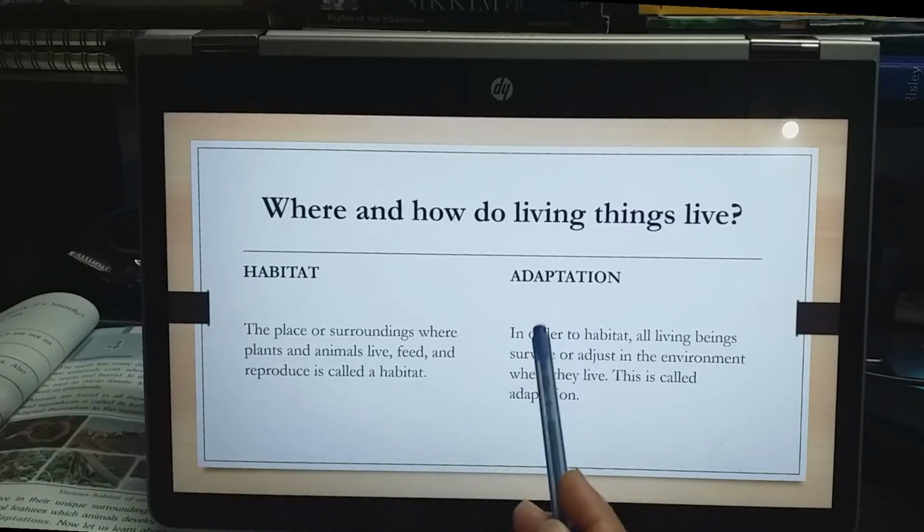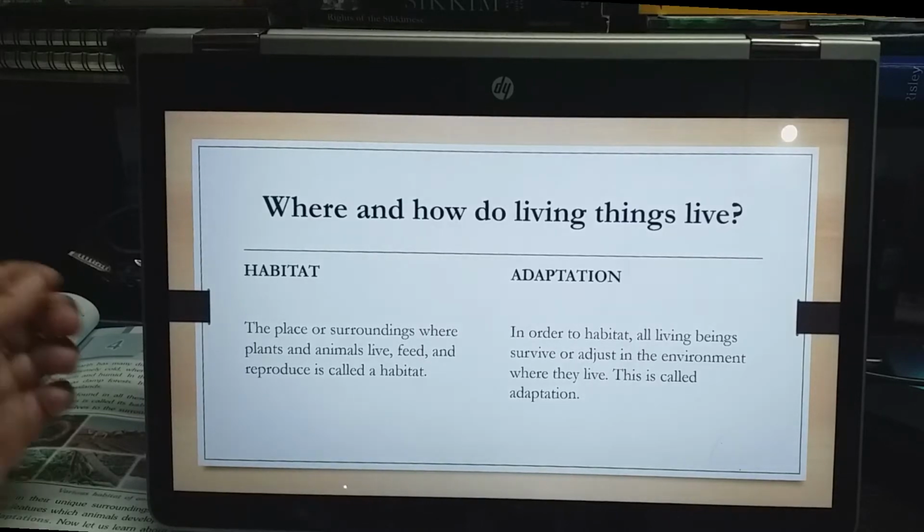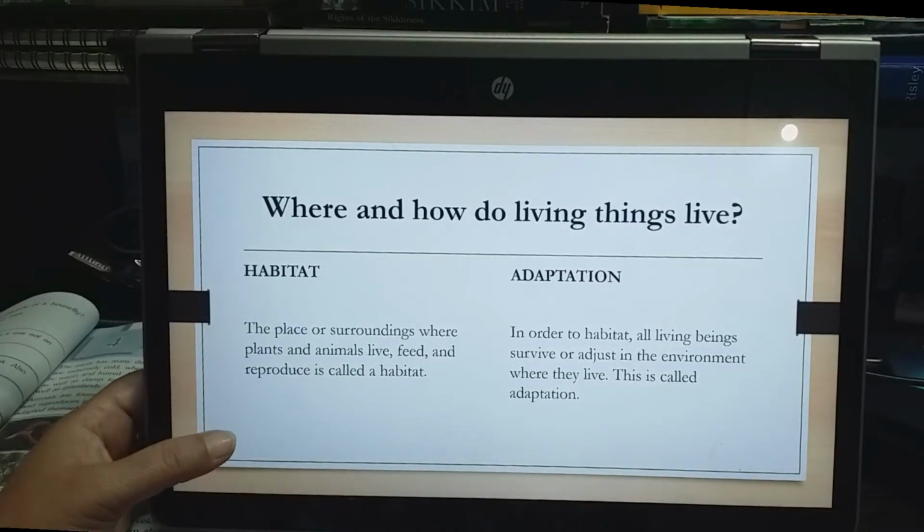Now next is adaptation. What is adaptation? In a habitat, all living beings survive or adjust in the environment where they live. This is called adaptation. In our previous chapter also we learned that different plants are found in different environments, isn't it? Like that, these animals also are found in different environments. So today we are going to learn how they adapt in different environments.